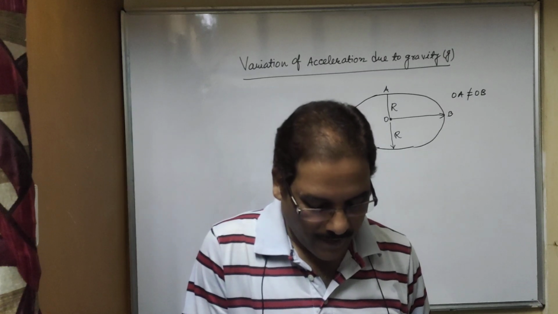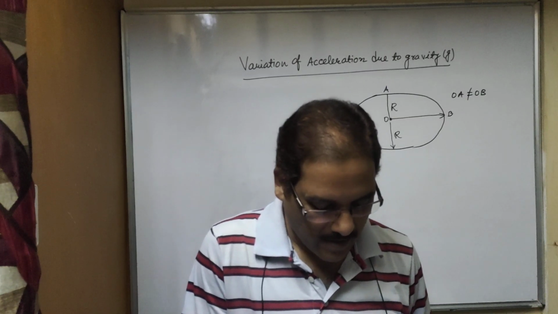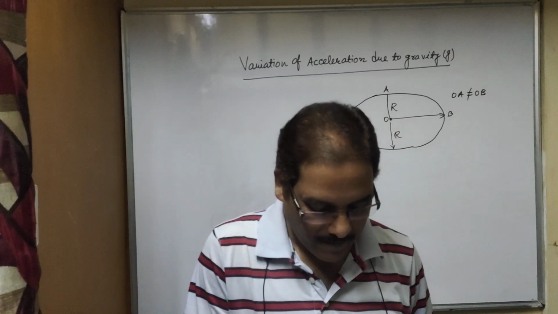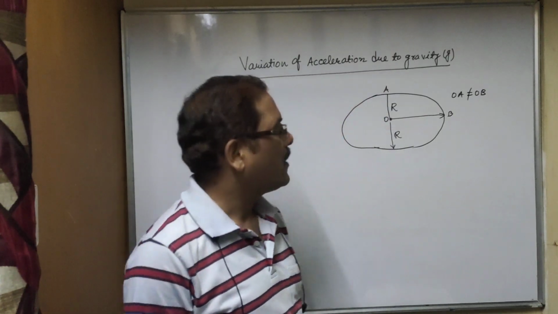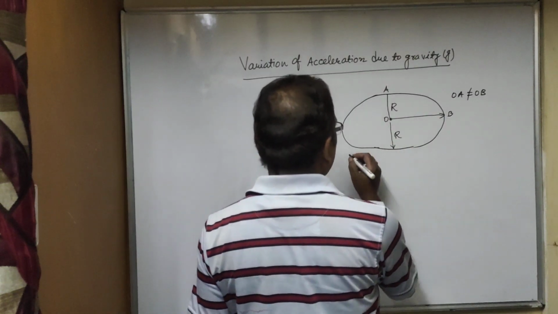Now due to the flattening of earth, all the places on its surface are not at the same distance from its center, and so the value of g varies. So it is maximum at the poles and minimum at the equator.